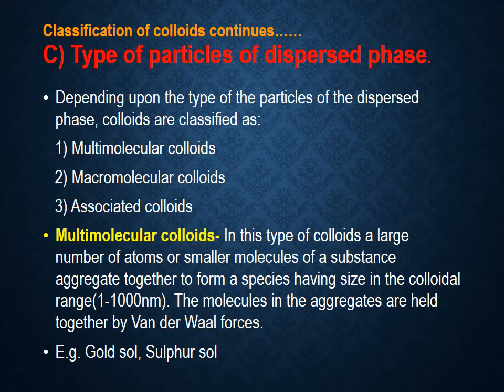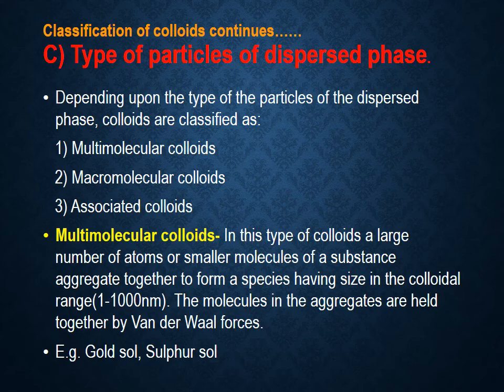In gold sol, gold is the dispersed phase and water is the dispersion medium. In sulfur sol, sulfur is the dispersed phase and water is the dispersion medium. Colloids like these are called sol.